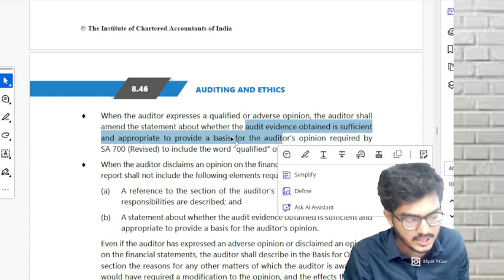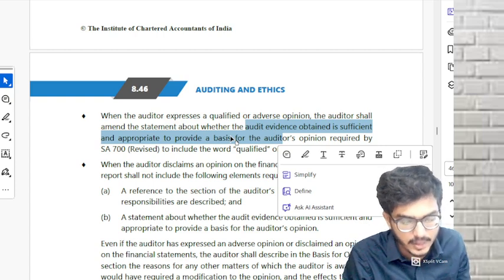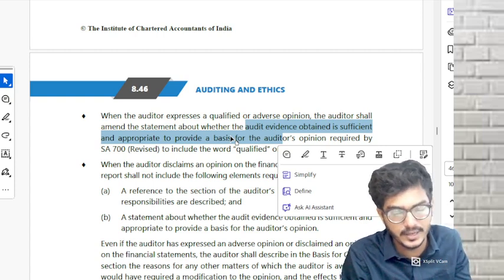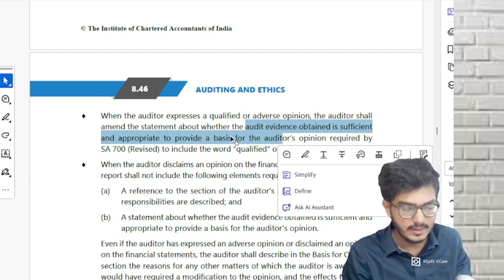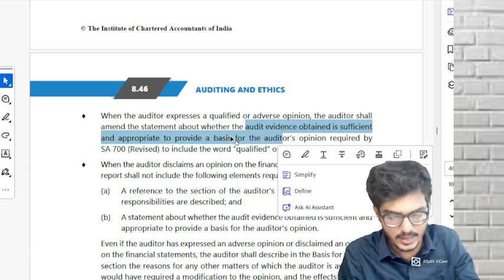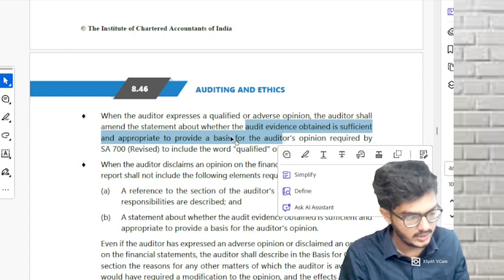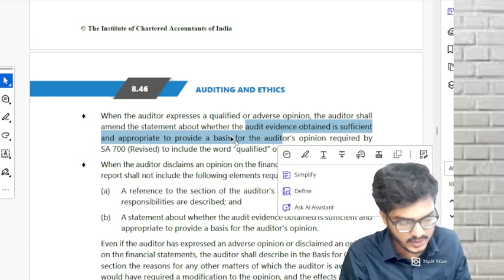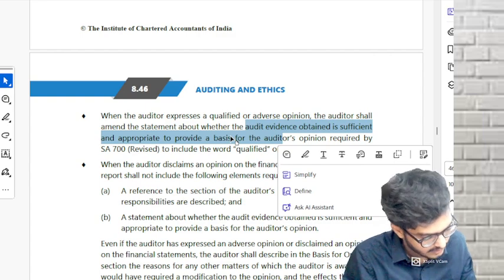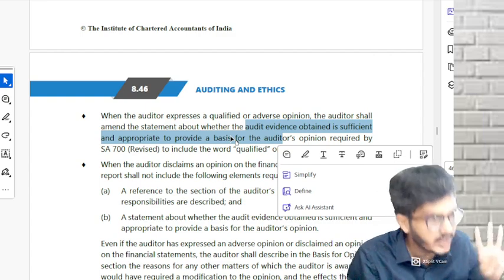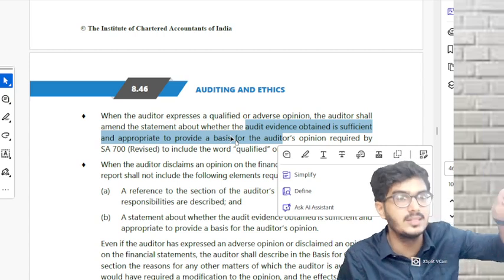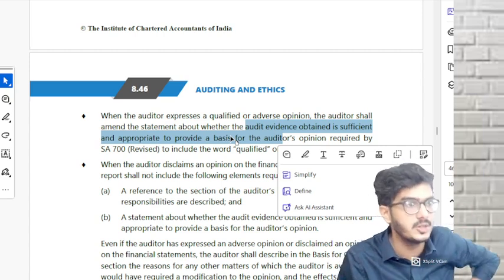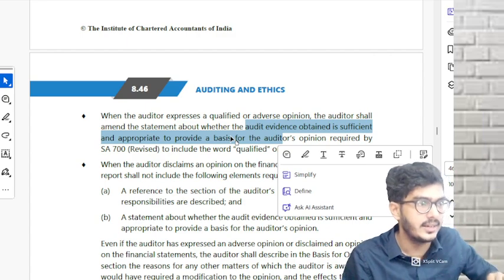If you open the page number, open that basis for opinion page, SA 700, basis for opinion, please. You would have seen in point number 4, this thing 8.12. What did you see in point number 4? State whether the auditor has obtained PSI.